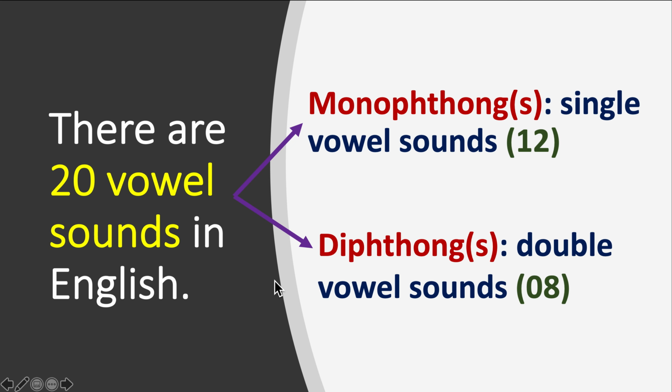There are 20 vowel sounds in English: monophthongs and diphthongs. Monophthongs have single vowel sounds and there are 12 of them. Diphthongs have double vowel sounds and there are 8 of them.